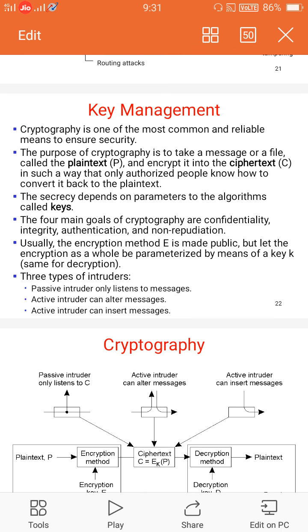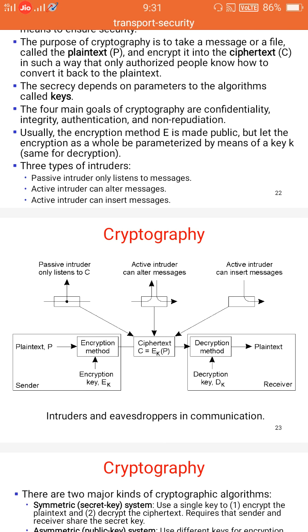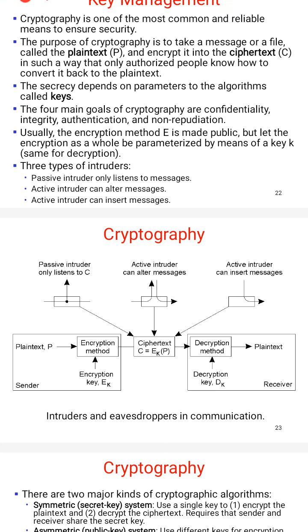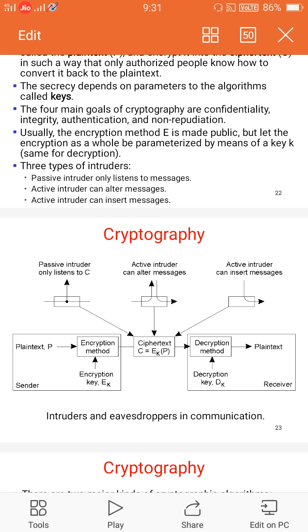Here, first see this diagram. The sender first converts the plain text into cipher text using some function. That cipher text is transferred through the media and received by the receiver. The receiver converts the cipher text to plain text, so the receiver gets the actual data.